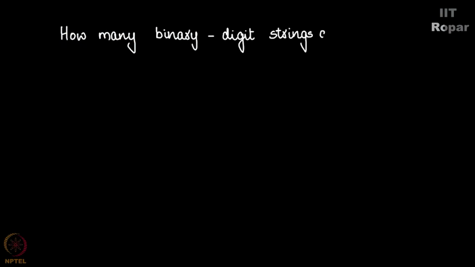How many binary digit strings are possible of length n? You must have encountered this problem in the earlier videos or of earlier weeks, but let us see how to solve this giving a recurrence relation flavor. Now, the question is, how many binary digit strings are possible of length n? So you know that binary digits are only 1 and 0, so how many strings can you form of length n using these two digits?